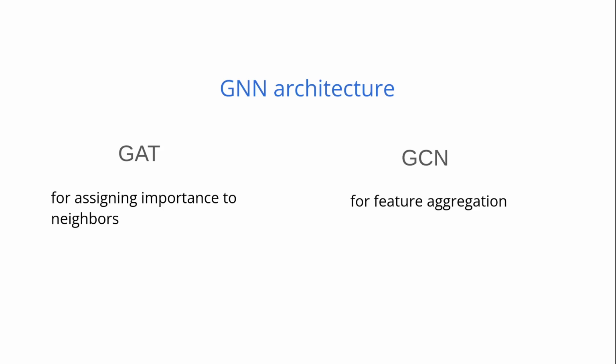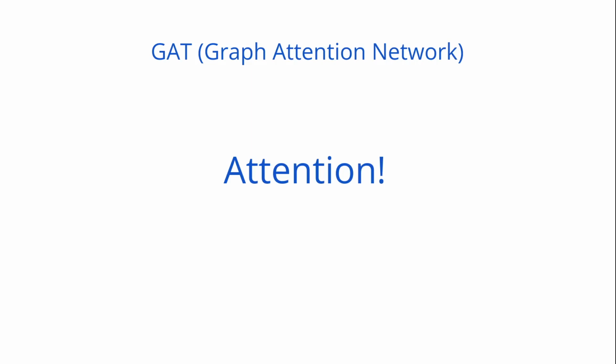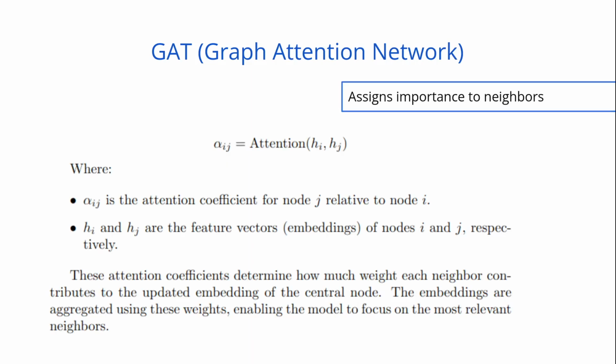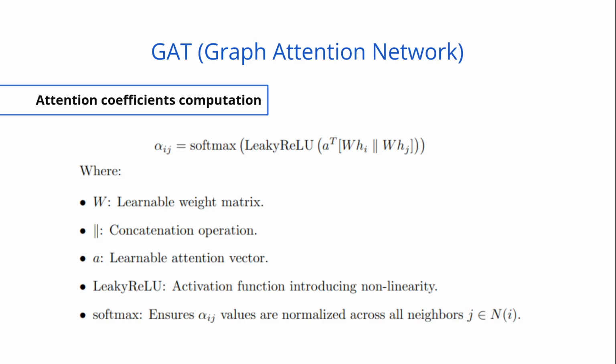The Graph Attention Network incorporates an attention mechanism to assign different importance weights to node neighbors so that the model focuses on the most relevant ones. The key idea is to compute attention coefficients that represent the influence of neighbor j on node i. Attention coefficients are calculated using the embeddings of the central node h_i and its neighbors h_j via this formula.